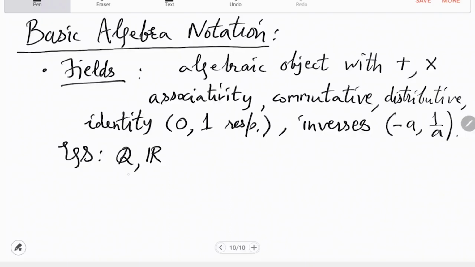Why not? Yeah, because the only problem is division. Sometimes you can't divide. So the field which contains integers, the smallest field, is actually Q, and then Q is contained in R, then R is contained in complex.